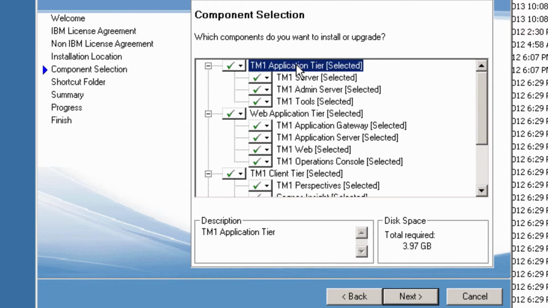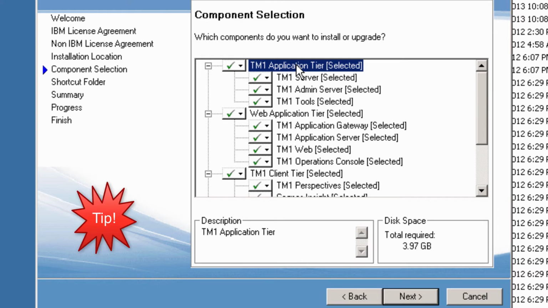The application tier installs the server aspects of TM1. We're going to keep them selected here, and they will run on this machine in a standalone setup. Normally, you would install these components on a physical server and then have clients just install the client components and connect to TM1 that way.